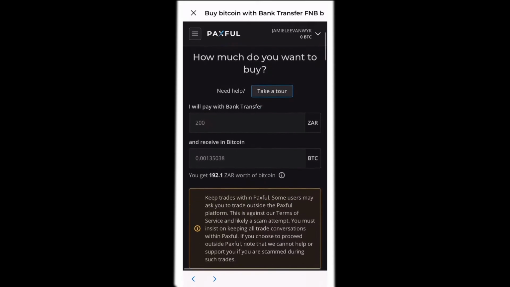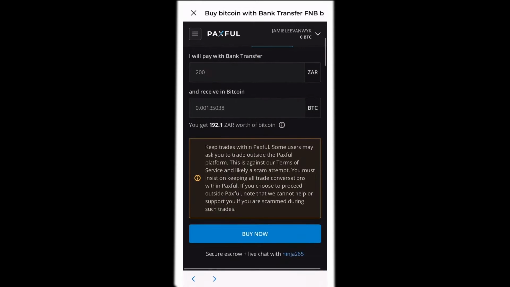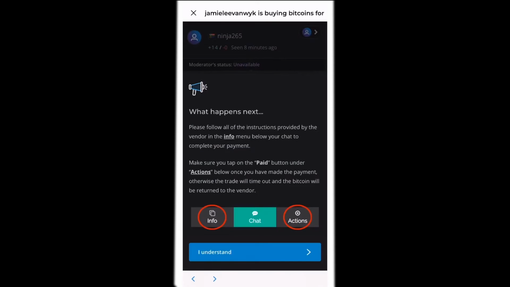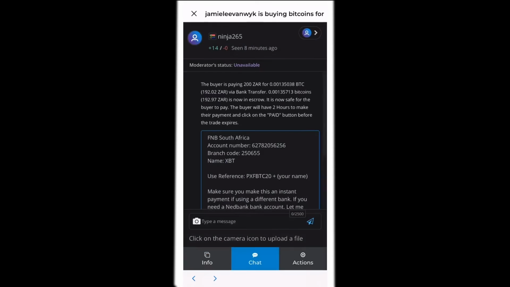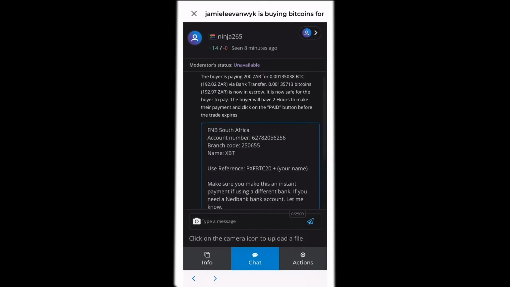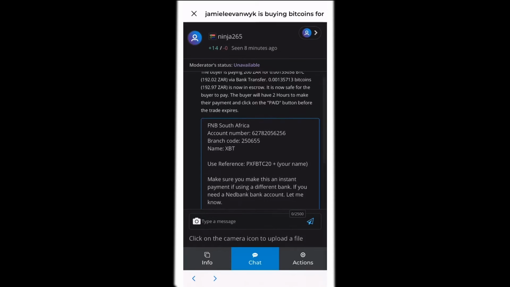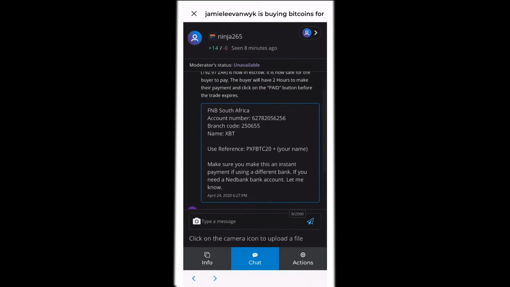And right here it's showing me how much I'm gonna get. So I'm just gonna go ahead and click buy and click I understand. And right here you can see that I'm provided with banking details of a seller, so I'm just gonna go ahead and copy these banking details and make payments to this seller.